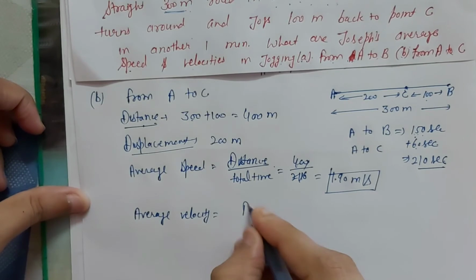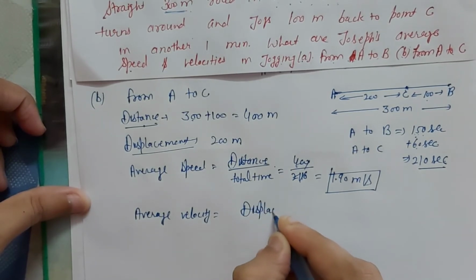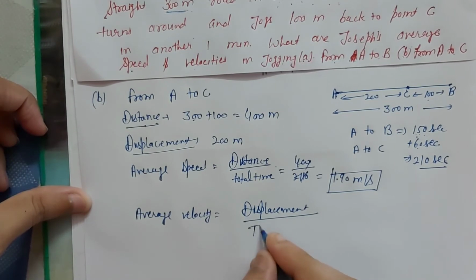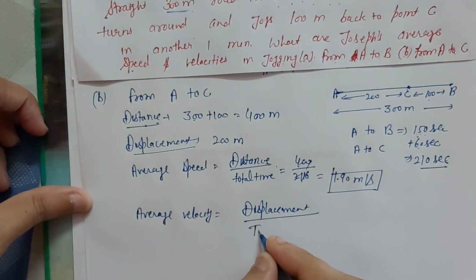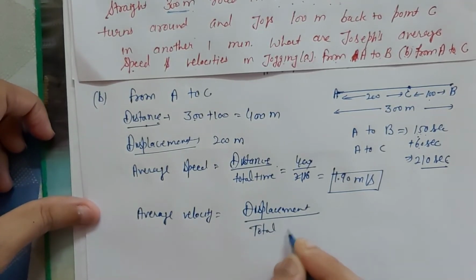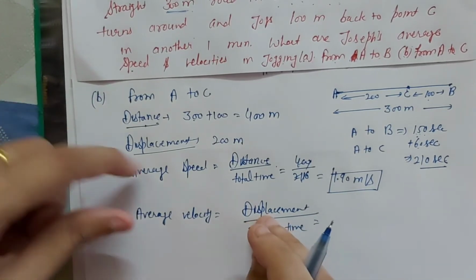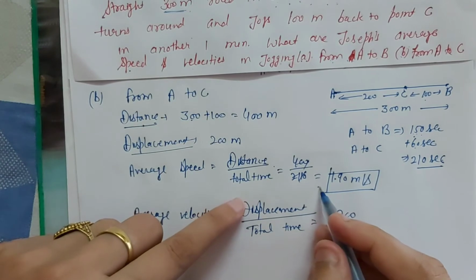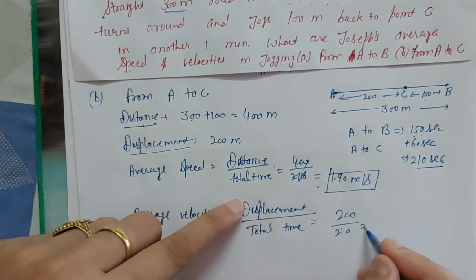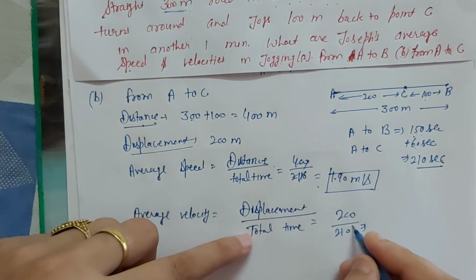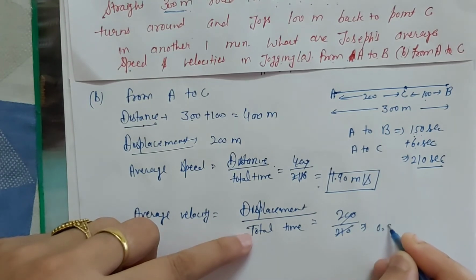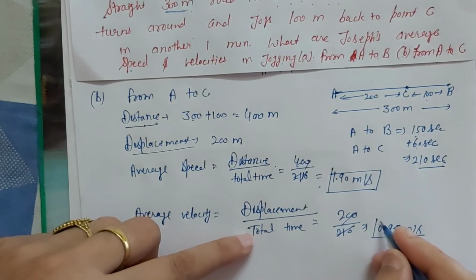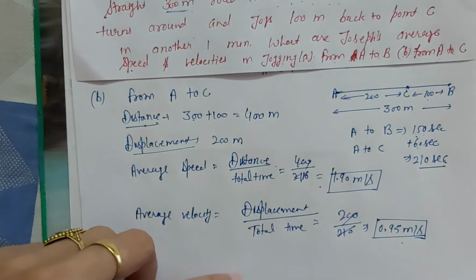Average velocity is equal to displacement divided by total time. Displacement is 200 whereas time is same. When we cut it, it will be equal to 0.95 meter per second. So this is the answer of this question.